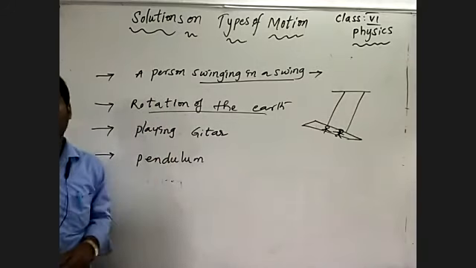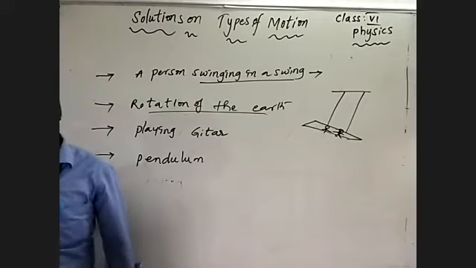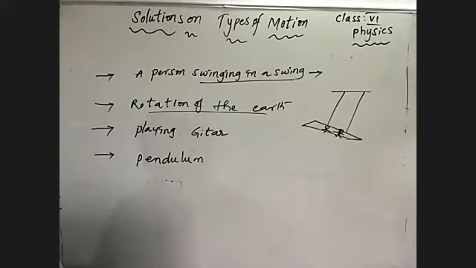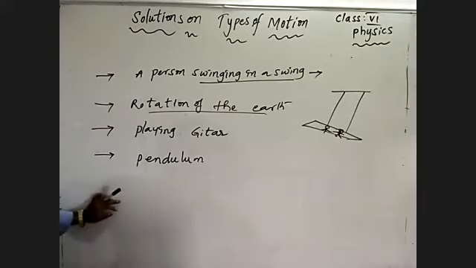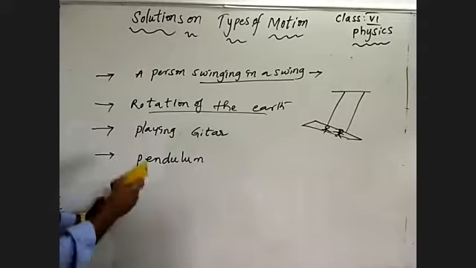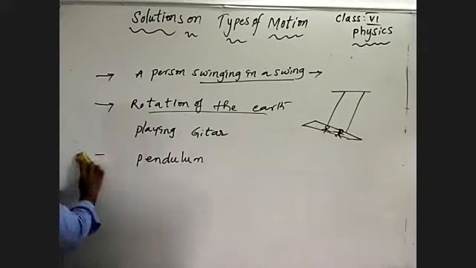All four are examples of periodic motion. These four examples describe periodic motion. Understand?